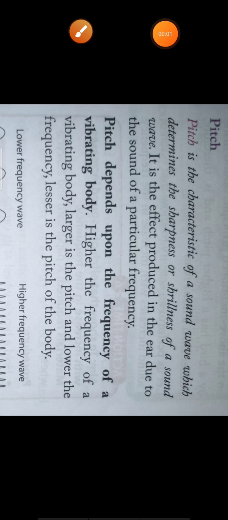Good morning, students. In the last class, we discussed the loudness of sound. So, today we will discuss the pitch of sound.